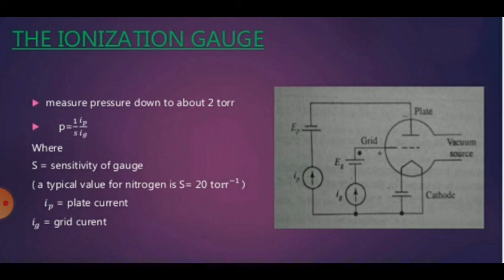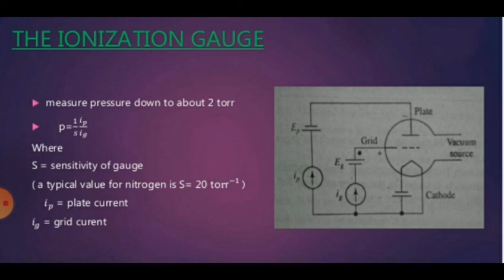Now some advantages of ionization gauges. The value of sensitivity S is constant over a wide range of pressures for a particular gas, that is, the gauge is linear. Some disadvantages: their filament can be burnt out quickly if exposed to air when hot. Some gases get decomposed by the hot filament.